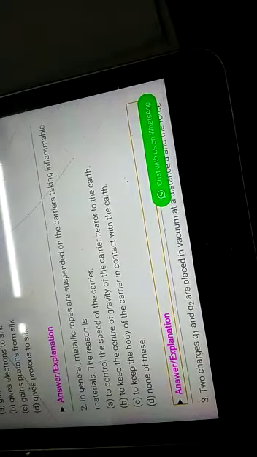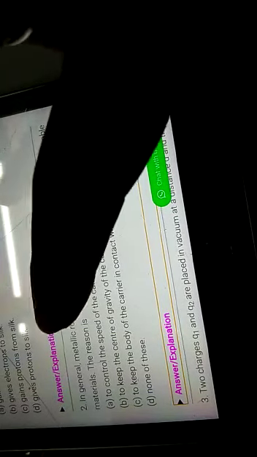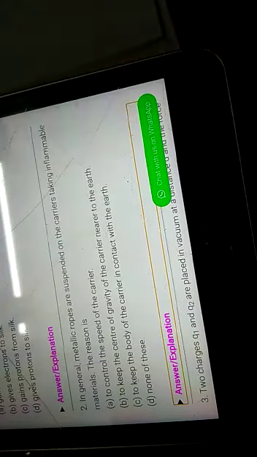Now question number 2. In general, metallic ropes are suspended from carriers taking inflammable materials. Inflammable materials means petrol, diesel, etc. So we see that metallic ropes are suspended from the carrier tank to the ground.